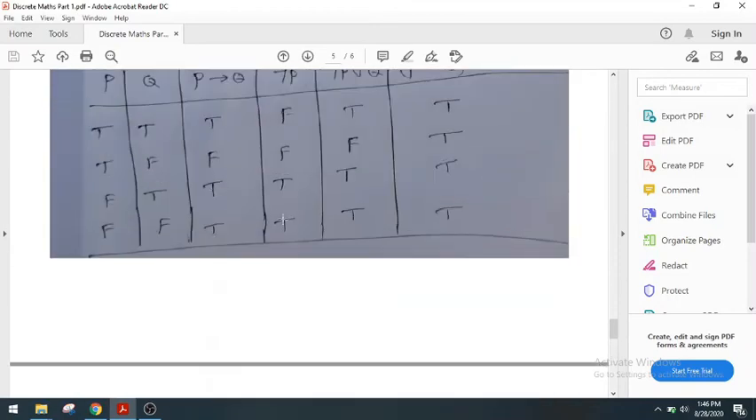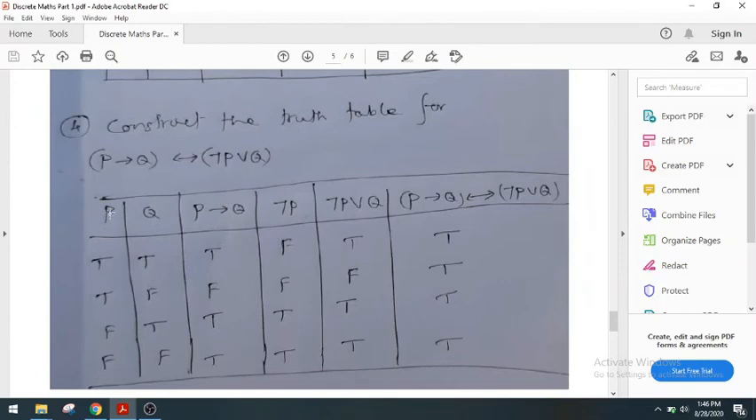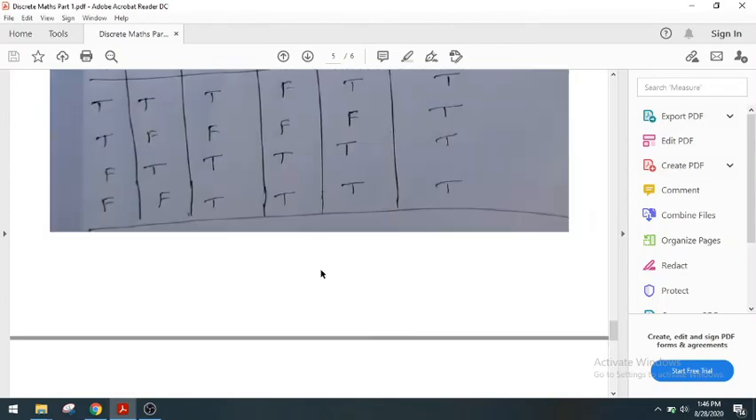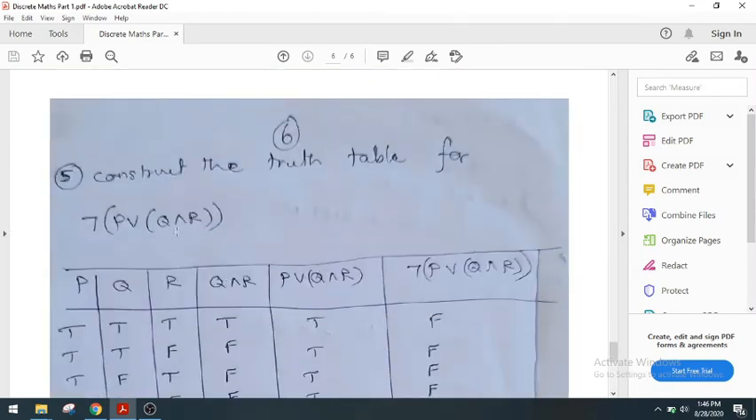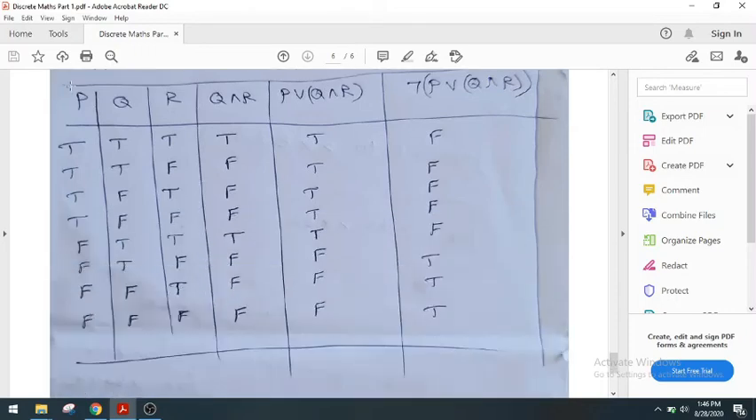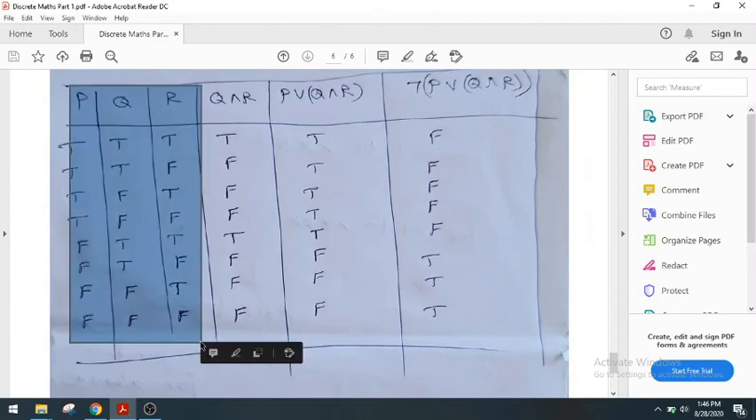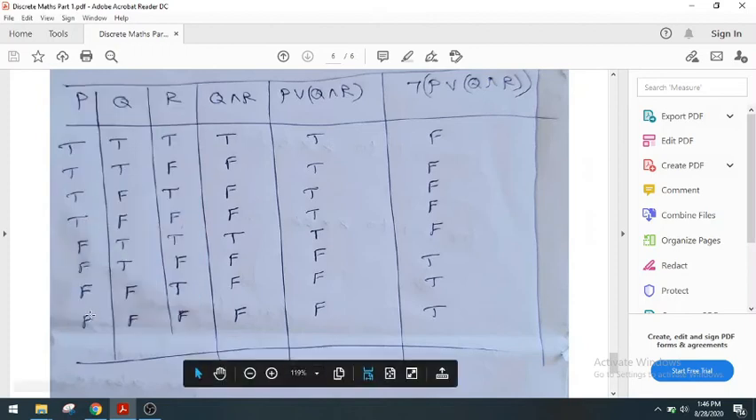Up to now we have seen problems for two variables, two propositions, that is P and Q. Now we are going to see problems for three variables, that is P, Q, R. This is the standard way of writing P, Q, R. For P, write 4 times T, 4 times F. For Q, 2 times T, 2 times F, 2 times T, 2 times F. For R, single T, single F, like TF, TF, TF, TF.